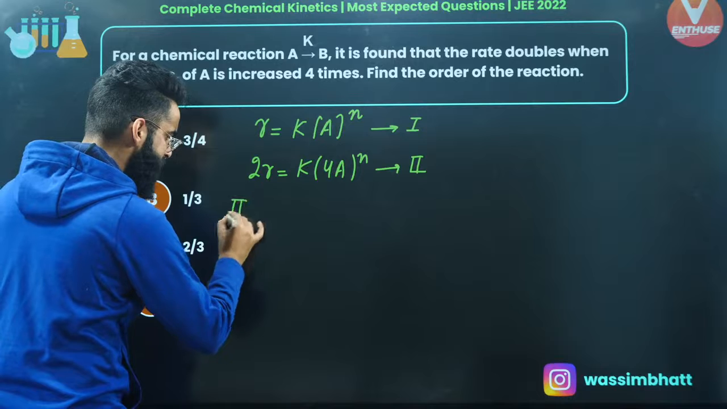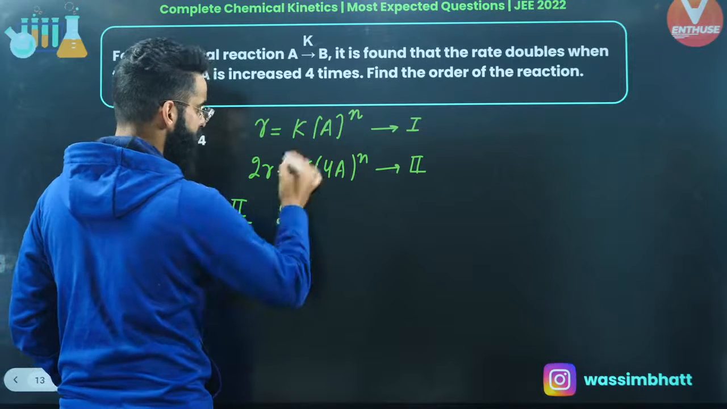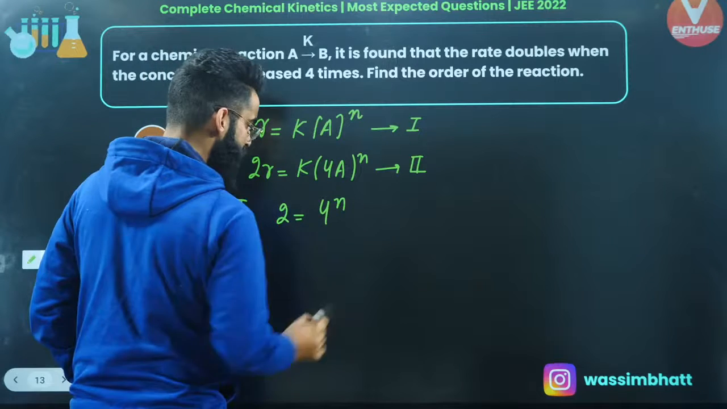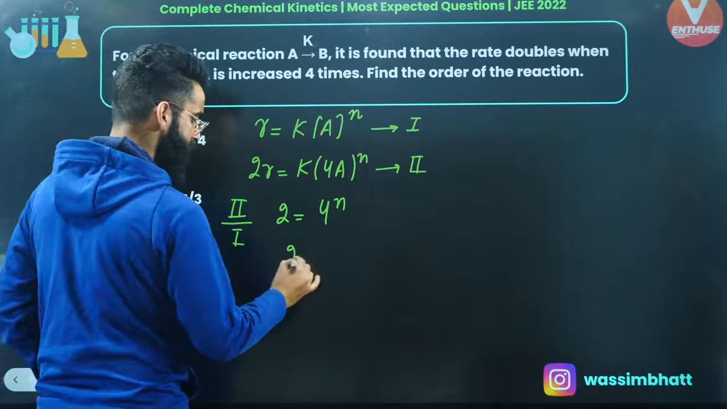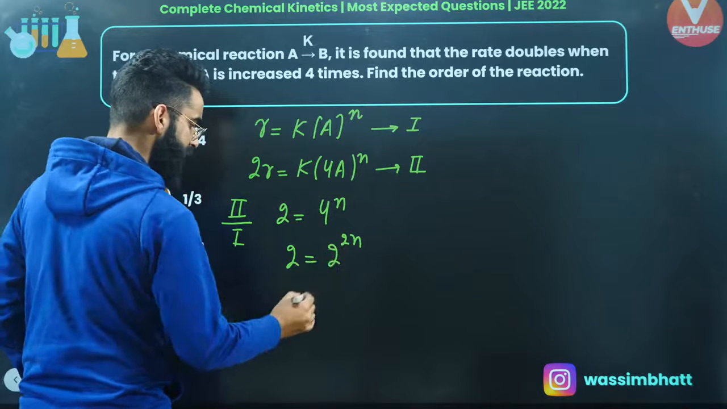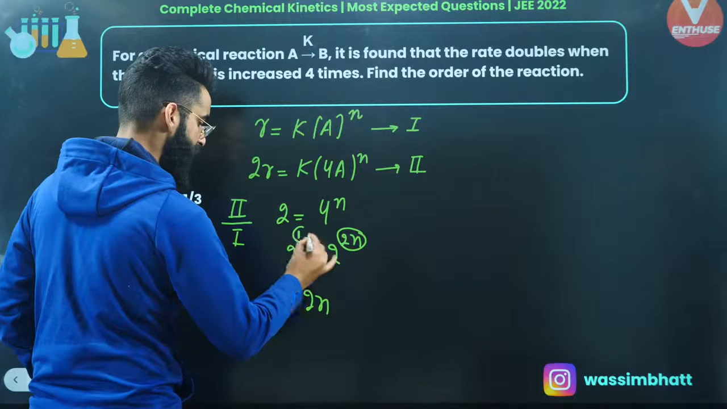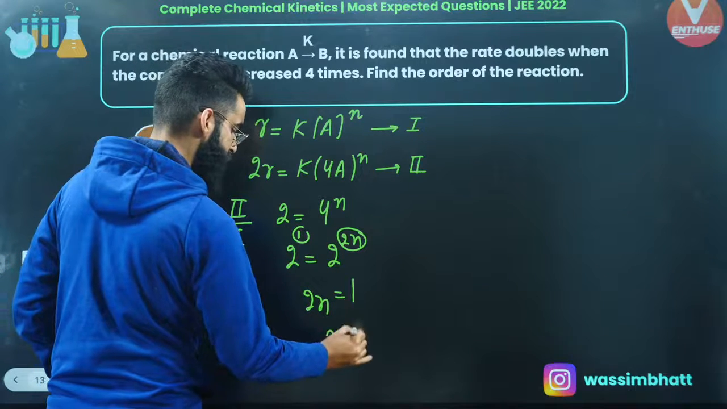If I divide the second equation by the first one, R gets cancelled, so the value comes out to be 2. K gets cancelled, it becomes 4 raised to the power n. So from this particular equation, you can say 2 is equal to 2 raised to the power 2n, right? This equation is only true if the 2n value is equal to 1. So from here, n is equal to 1 by 2.